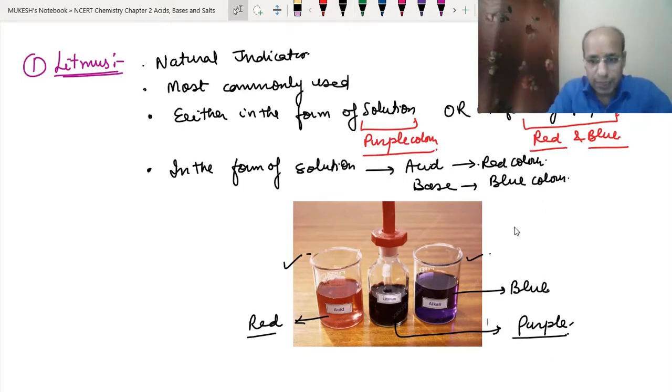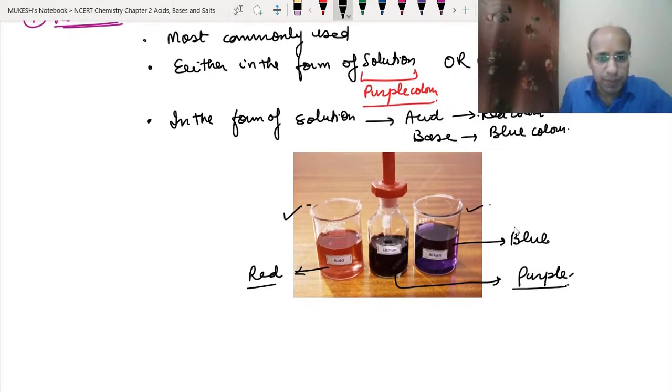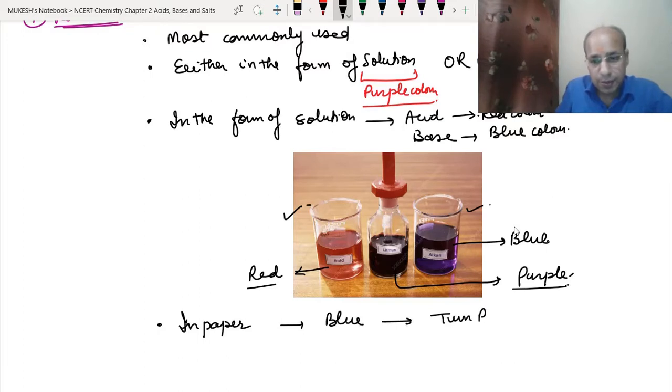Now if we are using it in the form of paper strip, if we are using the blue litmus, then it will turn red in acidic solution. And if we take the red litmus paper, then it will turn blue in base.